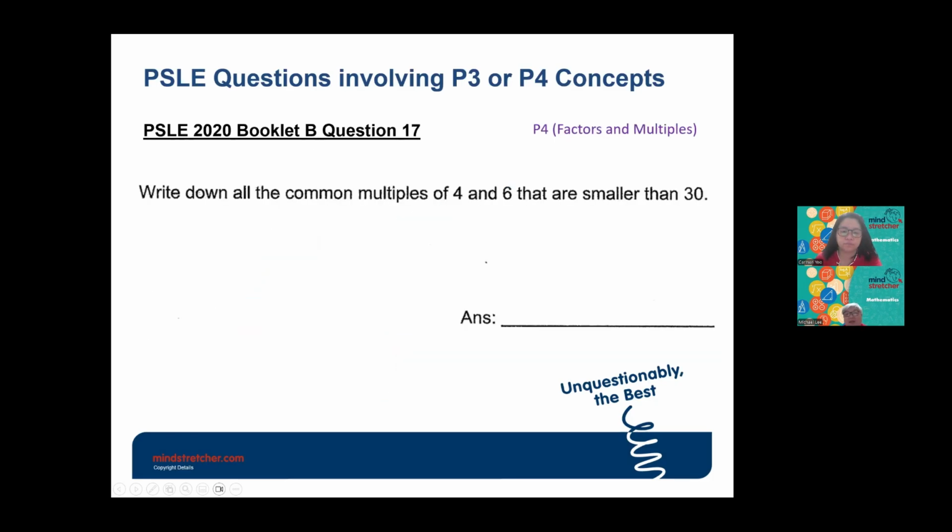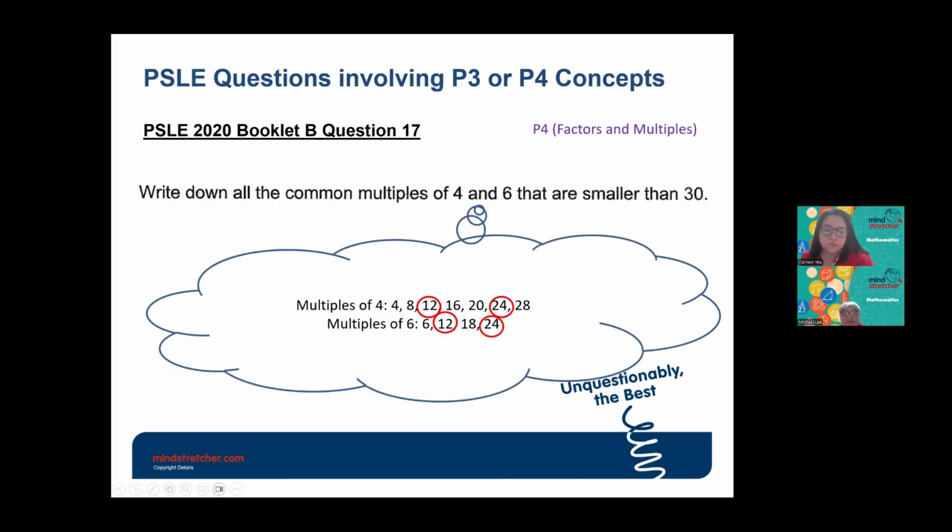Okay, so this is a question on factors and multiples, which they learn in P4. I think this question should be quite simple by the time they reach P6. The common multiples of 4 and 6 that are smaller than 30, so the answer will be 12 and 24.